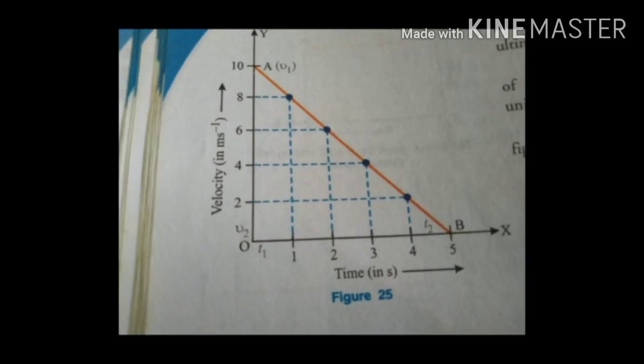Velocity time graph when the velocity of the body decreases uniformly to 0. Let us suppose the body is moving with a certain velocity at t equals 0. Let thereafter the velocity of the body decrease uniformly and ultimately become 0 after some time. For example, let the velocity of a train at t equals 0 be 10 meter per second. The driver of the train applies brakes so that the velocity of the train decreases uniformly to 0.